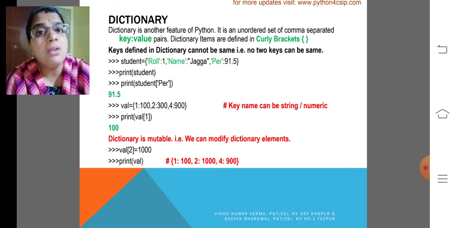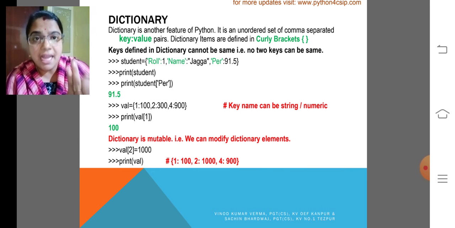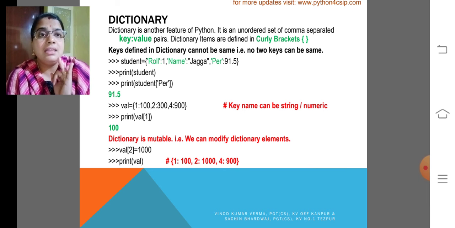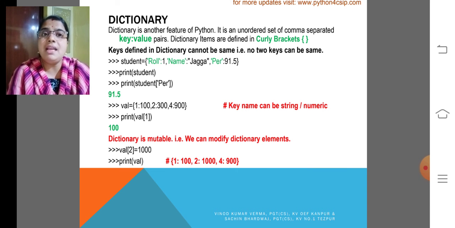So what are all the keys I used here? Roll number, name and PER, that is percentage. And what are the values I used here? 1, Jagga, 91.5. When I try to print student, it will display the dictionary itself.